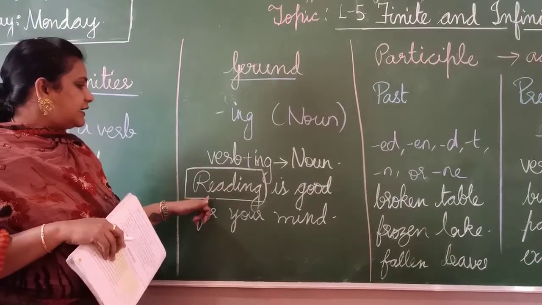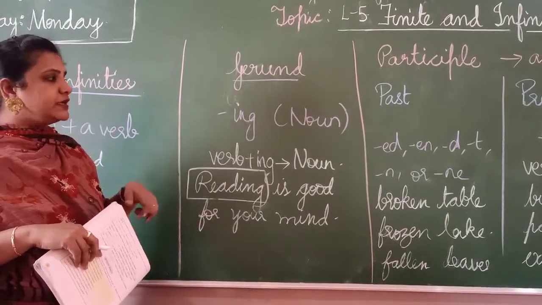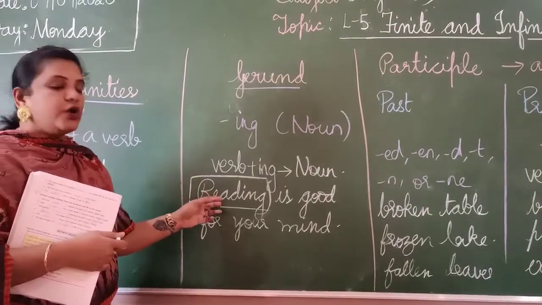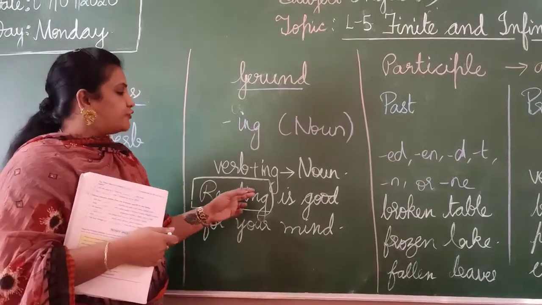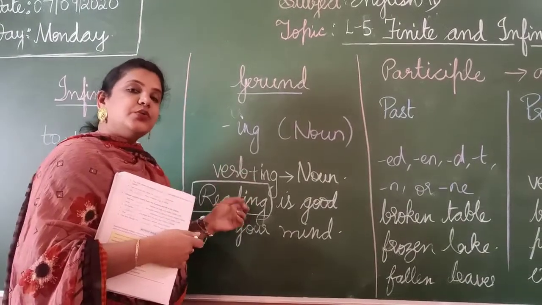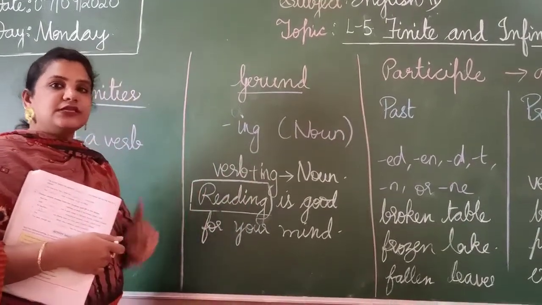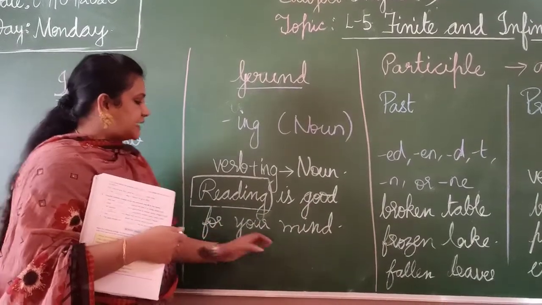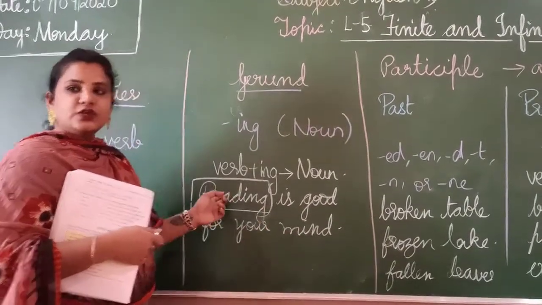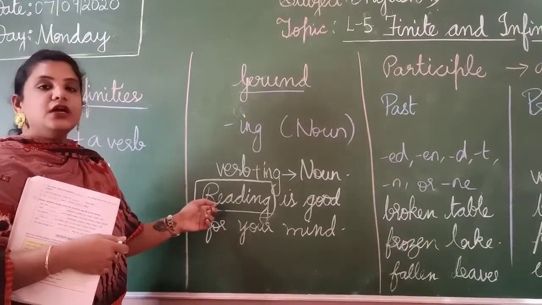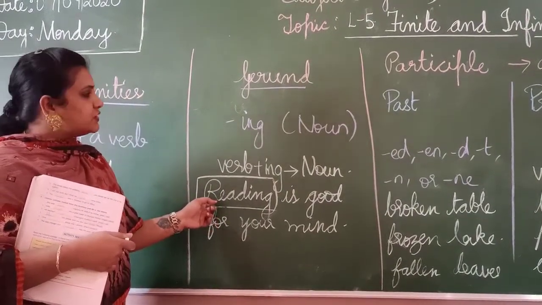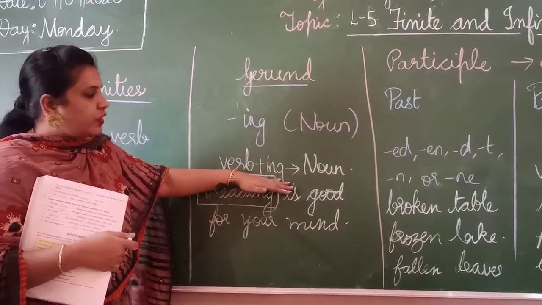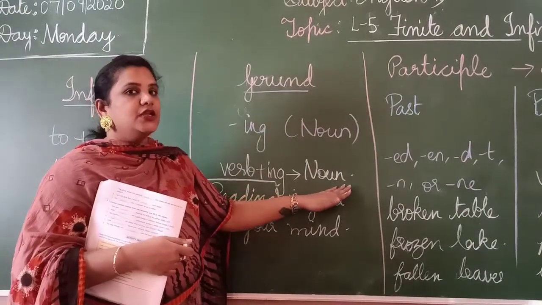That is reading, burning, running, swimming. All these are verbs in the ing form, but you have to make sure that the particular word is acting as a noun in the sentence. Like, reading is a good exercise for your mind. So reading here is acting as your noun. Children, this you should not forget. Gerund is nothing but the ing form of your verb which acts as a noun.